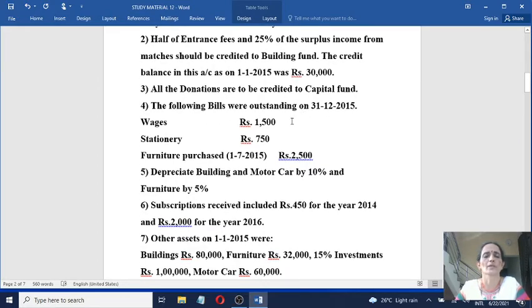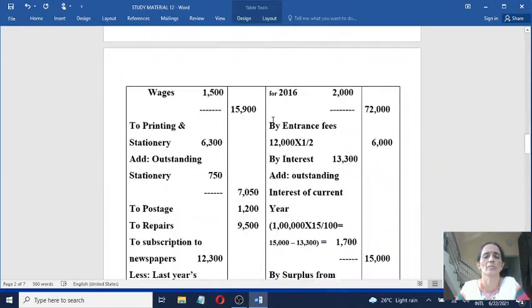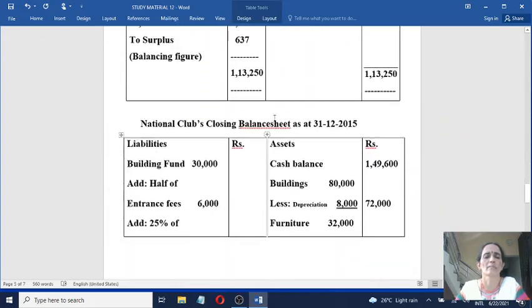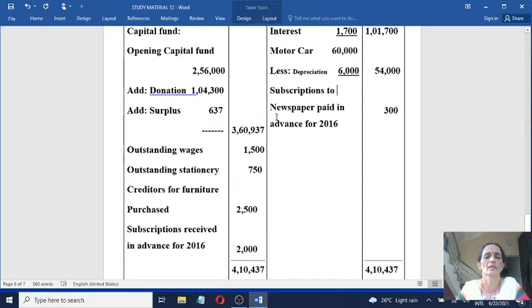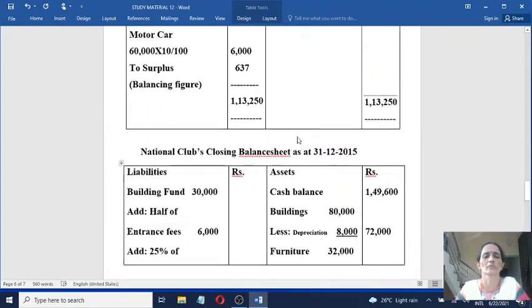These are all the expenses outstanding. Record them on the liability side. Wages outstanding 1,500, stationery outstanding 750 on the liability side. Outstanding wages 1,500, outstanding stationery 750. Then the next one.